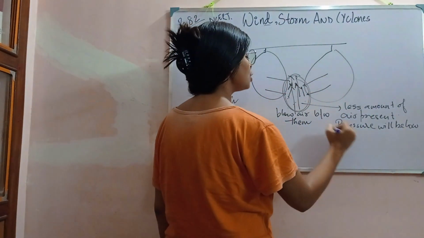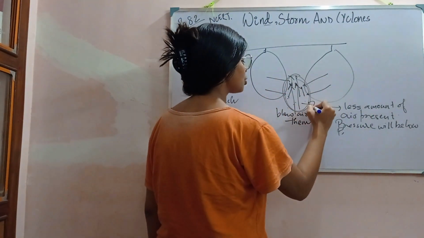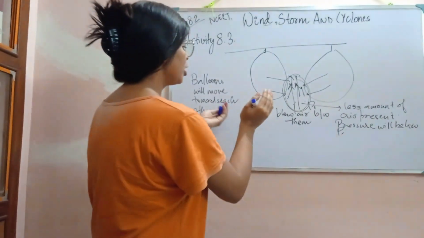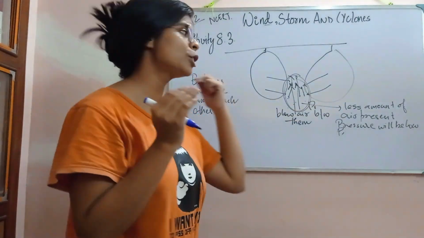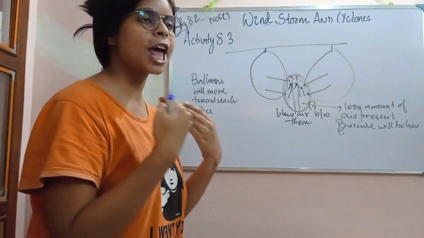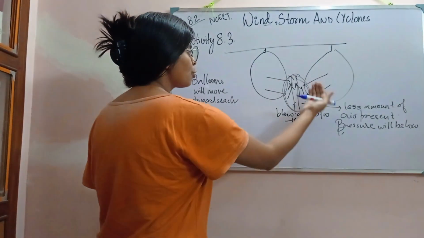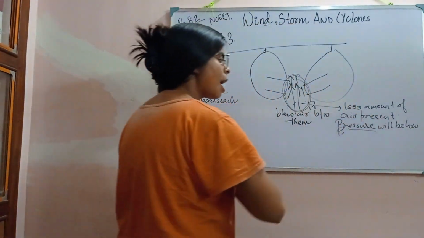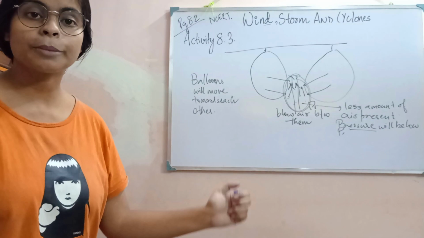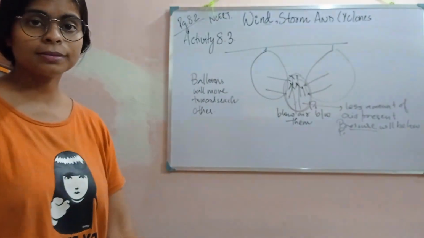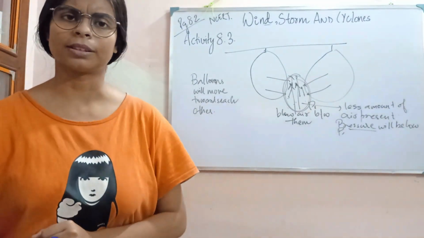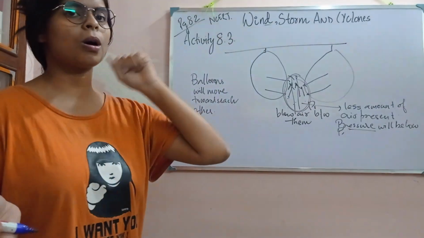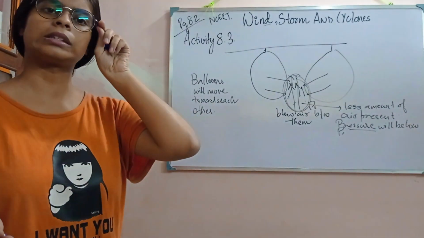Suppose the pressure is P1 over here. Since you are blowing air, it moves the air forward, so less air is present here and the pressure will be very low, that is P1. Now, what will happen if the pressure is low? But the question is why the balloons move towards each other.